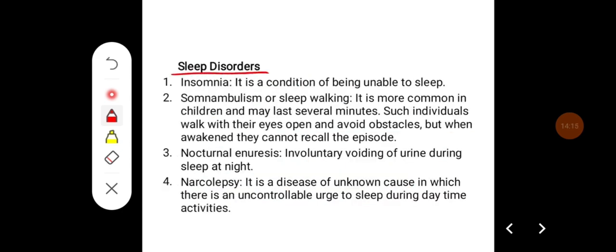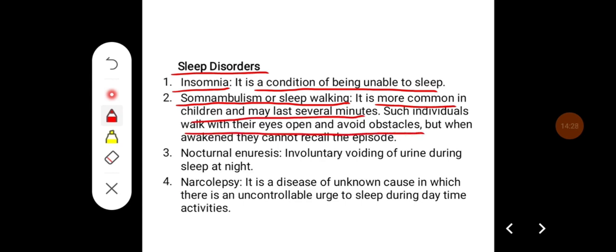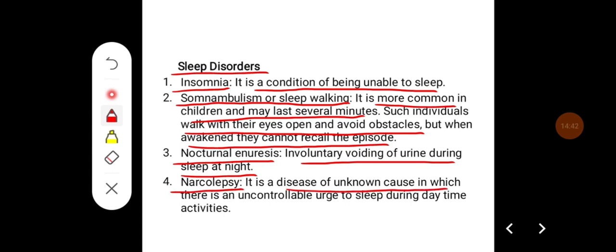Coming to sleep disorders, insomnia is a condition of being unable to sleep. Somnambulism or sleepwalking is more common in children and may last for several minutes. Such individuals walk with their eyes open and avoid obstacles, but when awakened, they cannot recall the episode. Nocturnal enuresis is involuntary voiding of urine during sleep at night. And narcolepsy is a disease of unknown cause in which there is an uncontrolled urge to sleep during daytime activities.